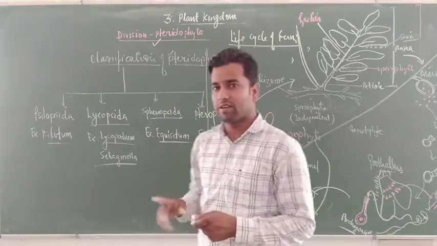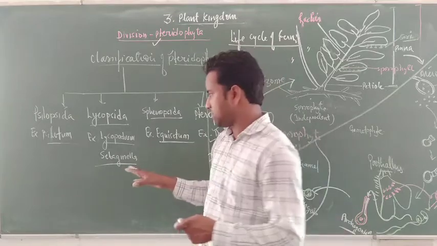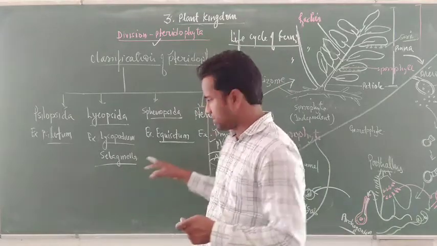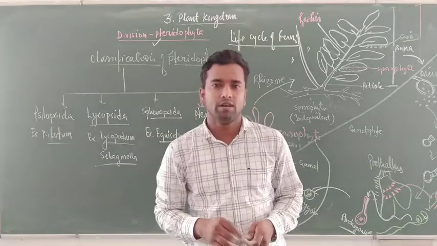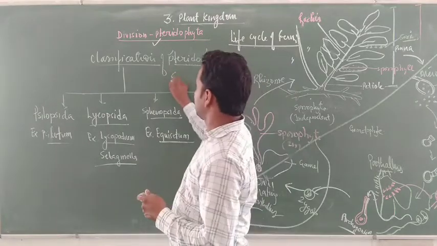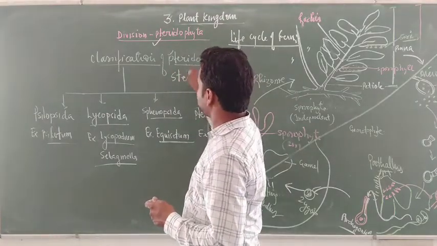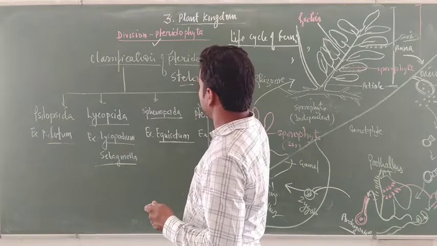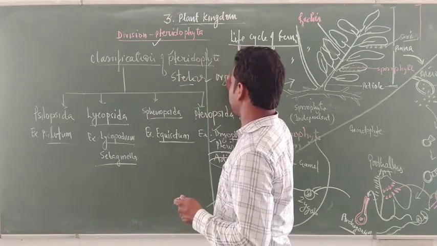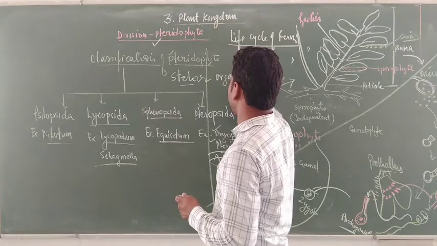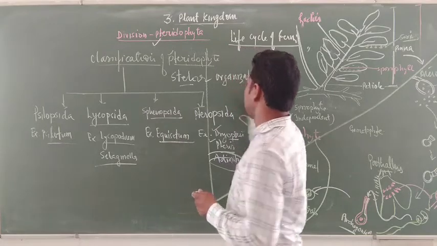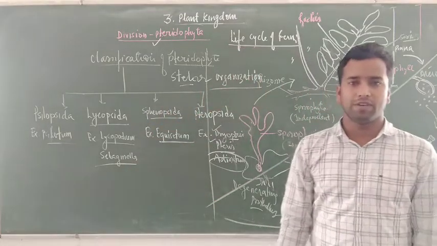Many questions come from stellar organization: which type of stele is found in Lycopodium, and so on. The spelling is STELE, stele, and so it is known as stellar organization. Stellar organization means the arrangement of xylem and phloem inside the plant body.